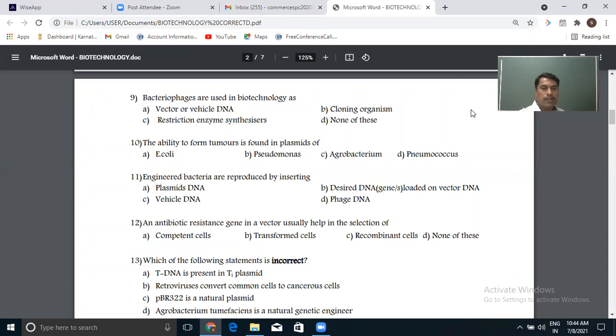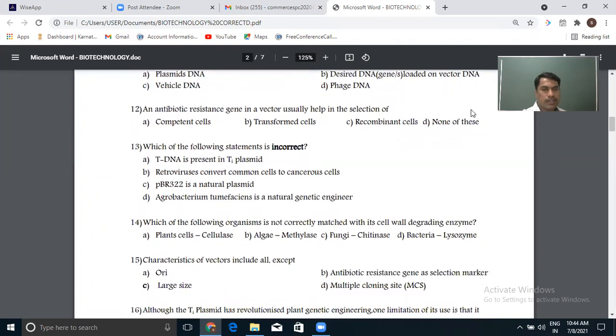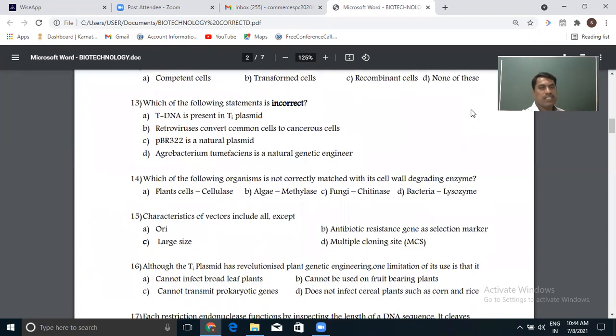Okay, so next, which of the following statements is incorrect? Now, some statements have been given. You have to find which is the incorrect statement, but as options they have given only A, B, C, D, not multiple. So a single statement should be the wrong one here.